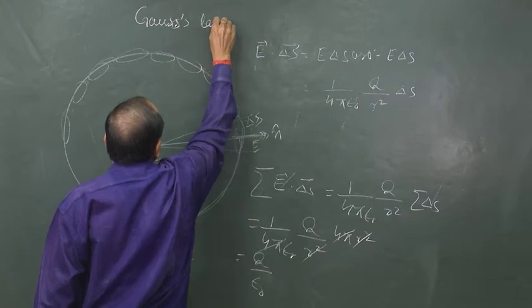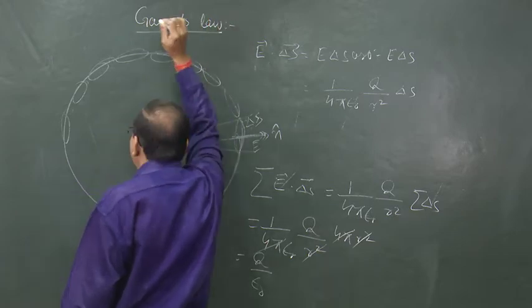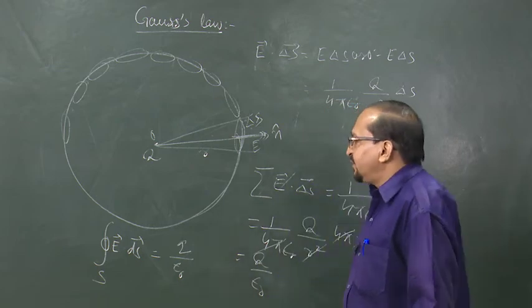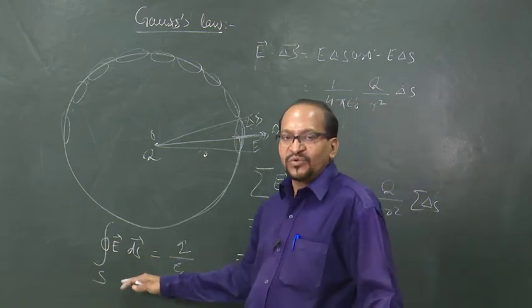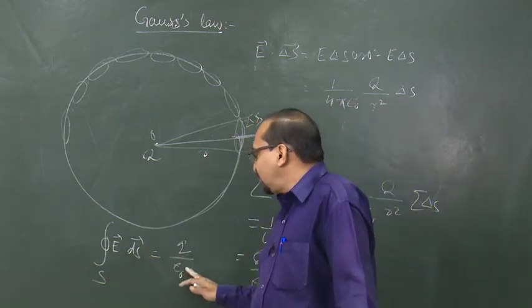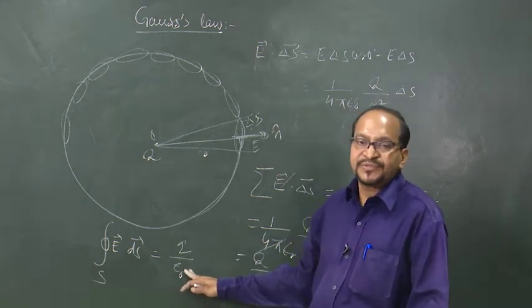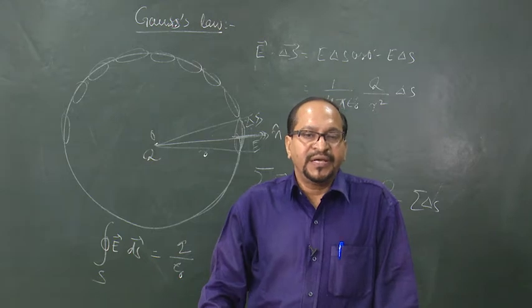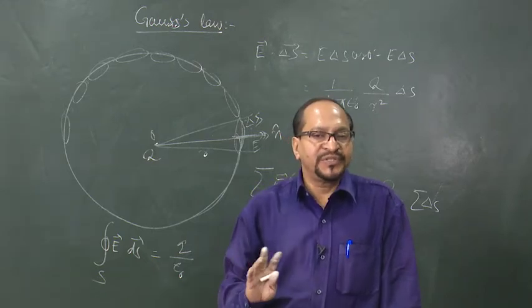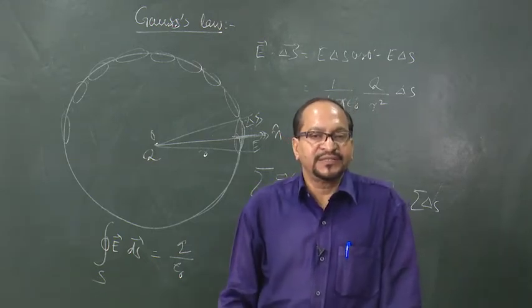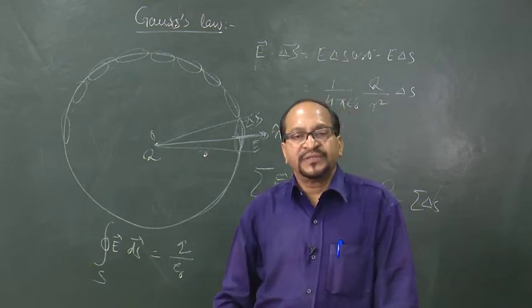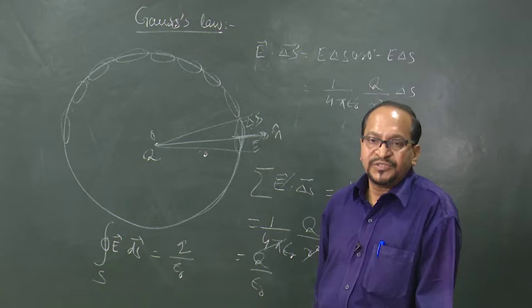Like Coulomb's law, it is also a fundamental law, which states that the total electric flux around a closed surface is equal to 1 by epsilon 0 times the total charge enclosed by the closed surface. And if the closed surface does not enclose any charge, or the charge resides outside the closed surface, then this total flux would be 0.